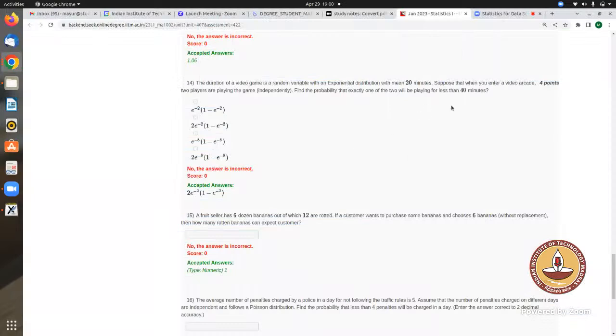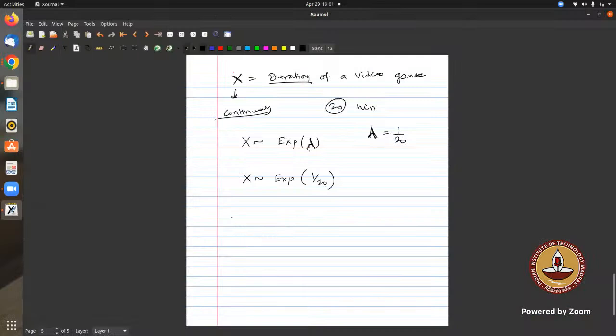Now the second part is: suppose that when you enter, two players are playing the video game, independent of each other. Find the probability that exactly one of the two will be playing for less than 40 minutes. I'm not sure whether you have studied this. Have you studied this, the addition of two random variables or something like that?